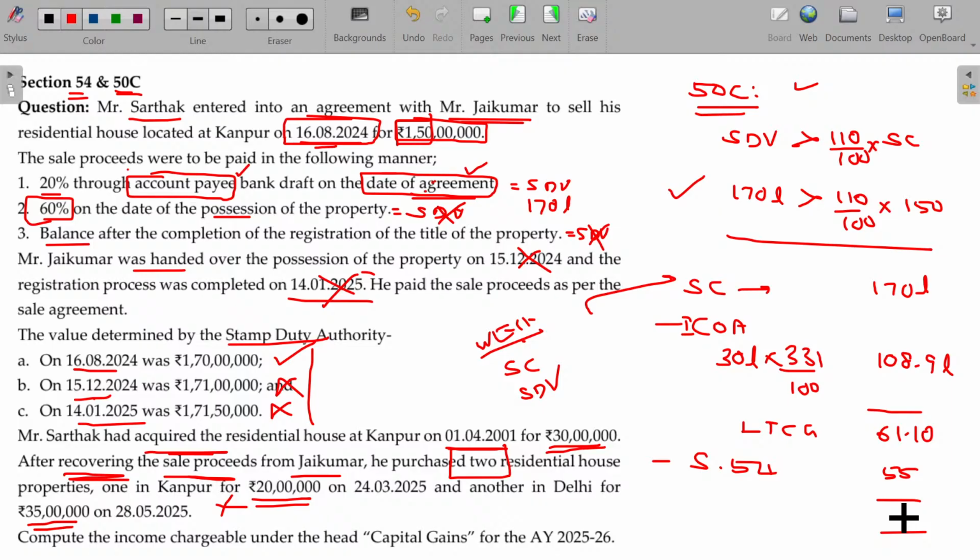Before the due date of filing of return, maybe 31st July, if he has purchased another house property, he is not required to deposit anything. Now find out the difference. 6.1 lakh will be considered as taxable long-term capital gain.